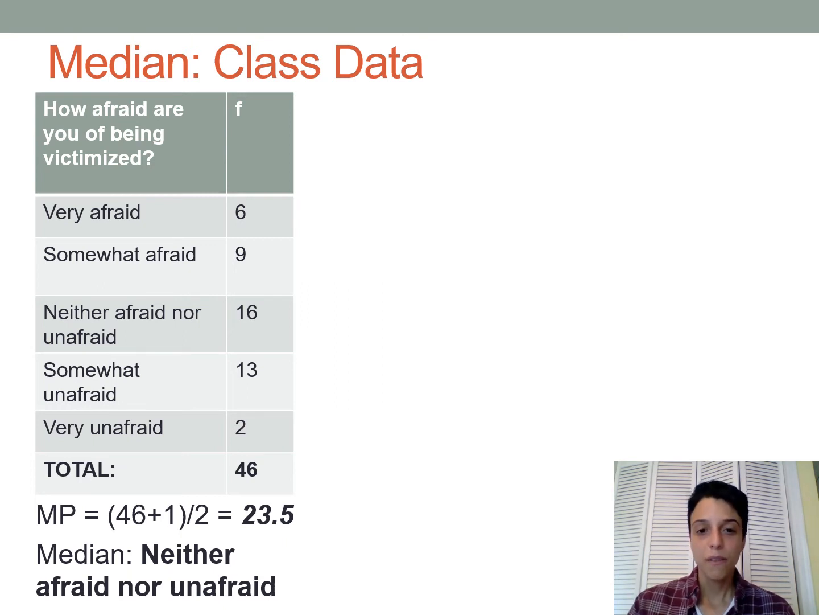So if we find our median for this data, it's going to give us a value of neither afraid nor unafraid. So in looking at this, you should interpret this as meaning that half of the values in your data set are lower than neither afraid nor unafraid, and half of the values in the data set are higher than neither afraid nor unafraid. It's the value that splits the distribution in half. So that's another way of thinking about a typical student in this class. Half of all students are more afraid than neither afraid nor unafraid, and half of all students are less afraid than neither afraid nor unafraid.